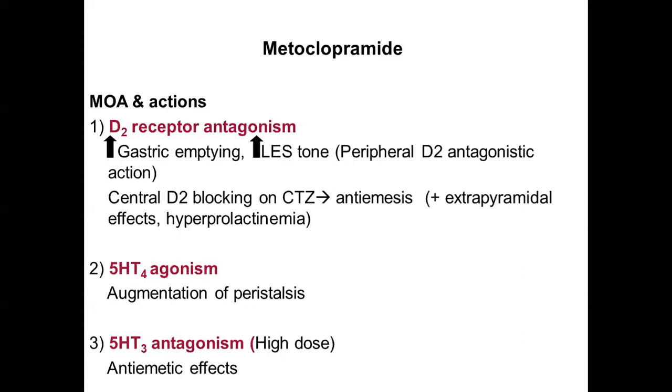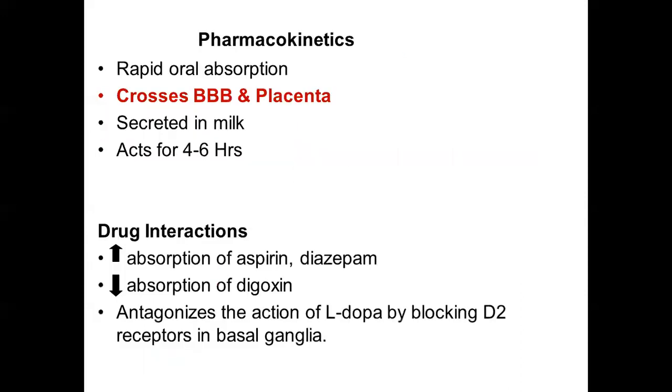It also has a 5-HT4 agonistic action, so it will cause augmentation of peristalsis. At very high doses, it has a 5-HT3 antagonistic action, which also adds on to its anti-emetic effects. So to remember again, it is a D2 receptor antagonist both on the periphery as well as the central D2 receptors. It has 5-HT4 agonistic actions on the gut, and at higher doses, it can also have 5-HT3 antagonistic action.